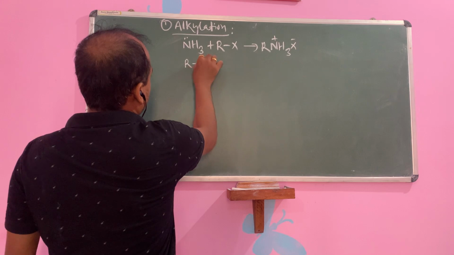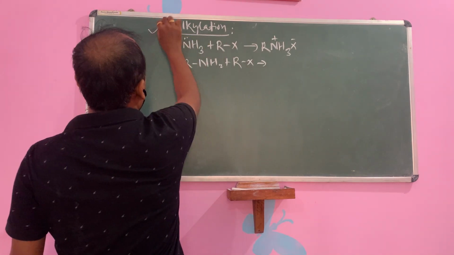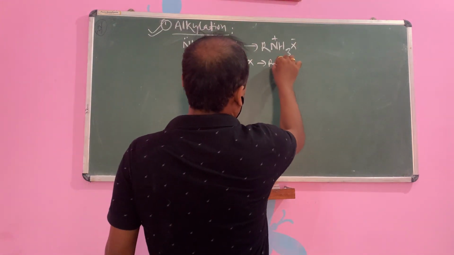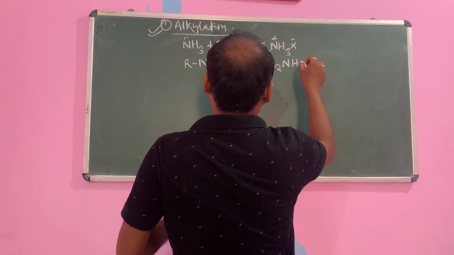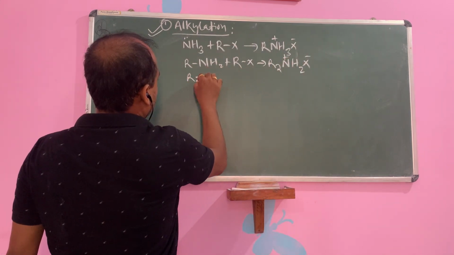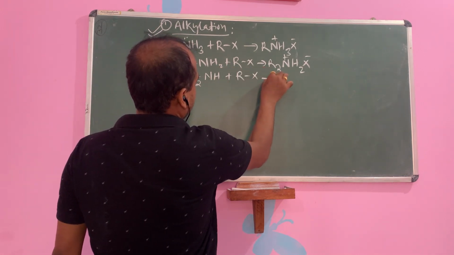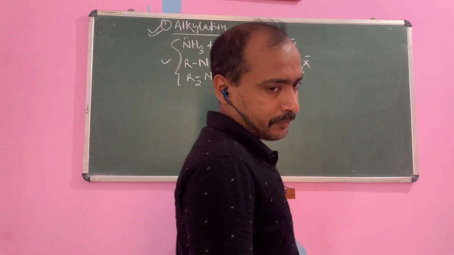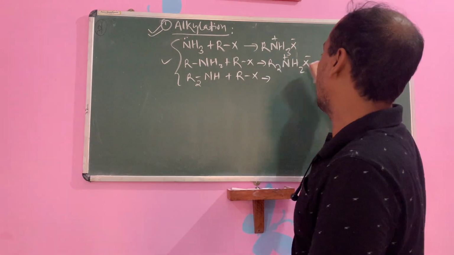Okay. Similarly, primary amine plus alkyl halide, all are alkylation. In the section of ammonolysis, we have already discussed this. Okay, again given in your book, RNH2 plus RX gives the salt, where N is plus and X is minus. Similarly, secondary R2NH plus RX, like this. Okay, this was already discussed. Okay, you can continue up to quaternary. Okay, these are all about alkylation.